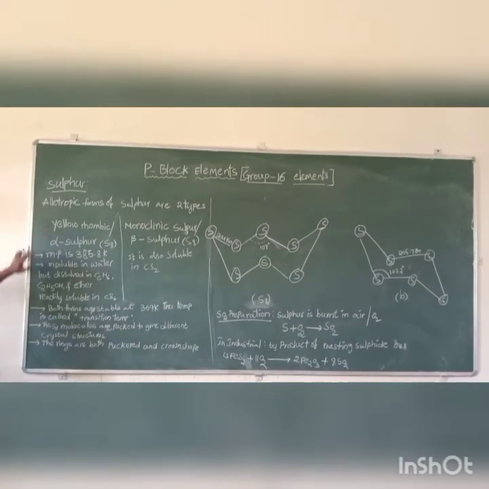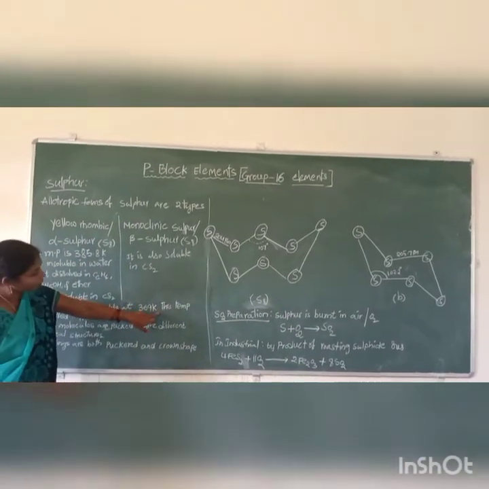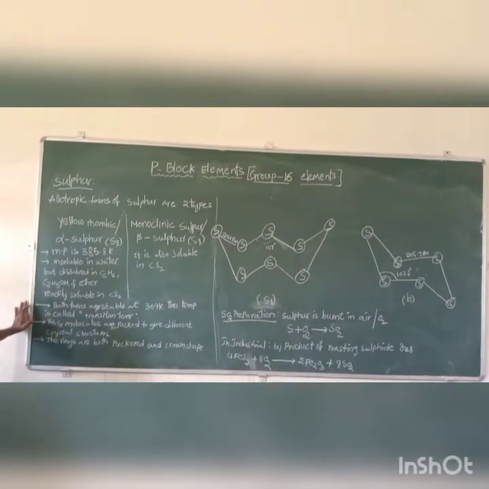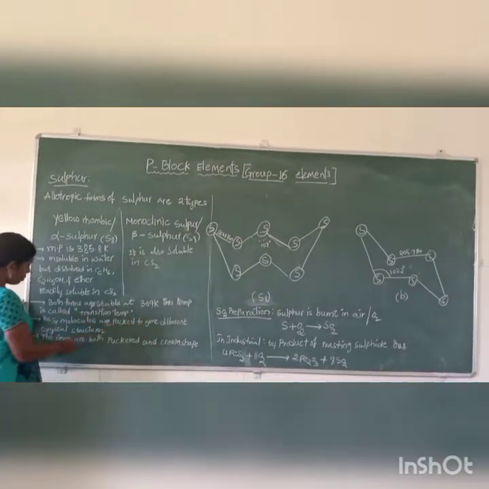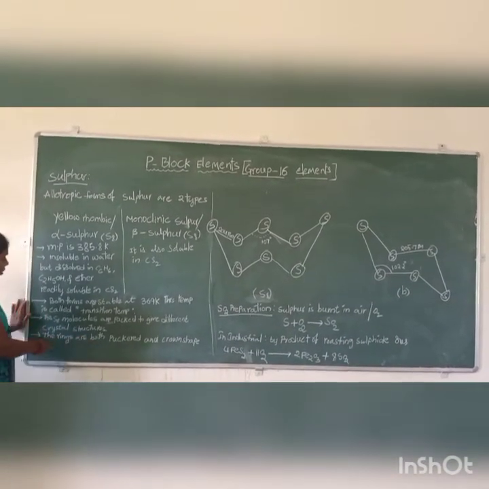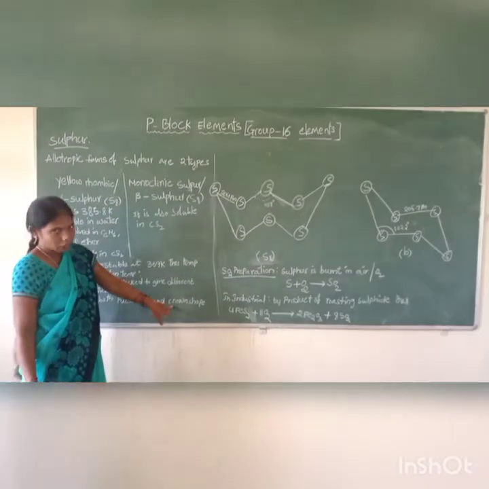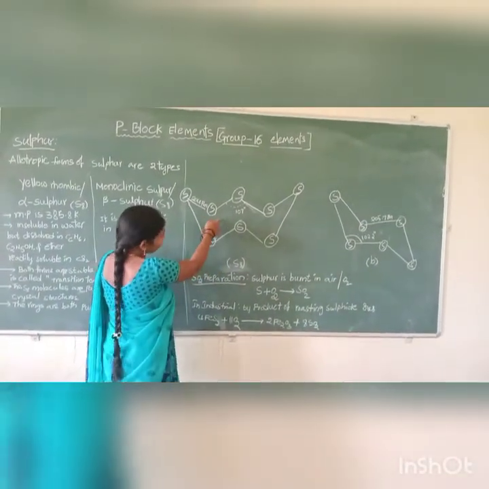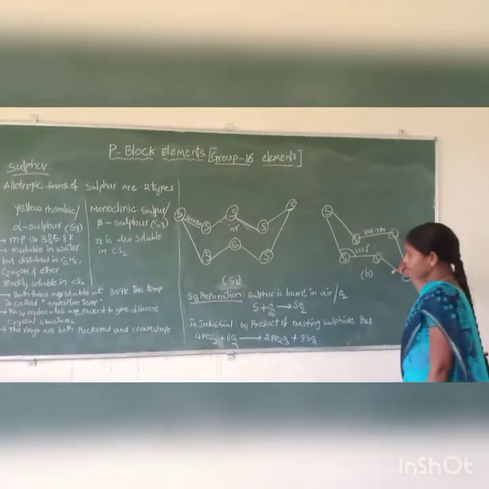Both forms, yellow rhombic sulfur and monoclinic sulfur, are stable at 369 Kelvin. This temperature is called the transition temperature. The S8 molecules are packed to give different crystal structures. Both rhombic sulfur and monoclinic sulfur have puckered, crown-shaped structures. This is the structure of rhombic sulfur. These are crown shaped. This is the ring form.